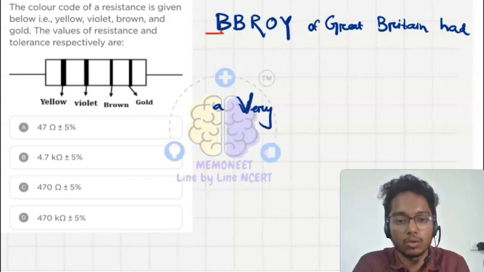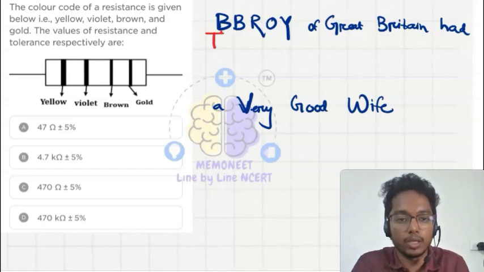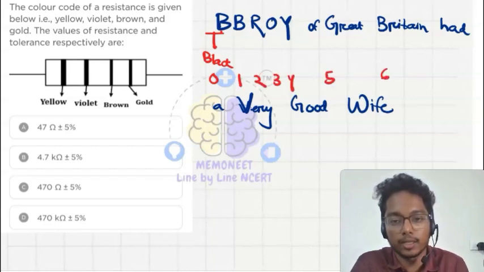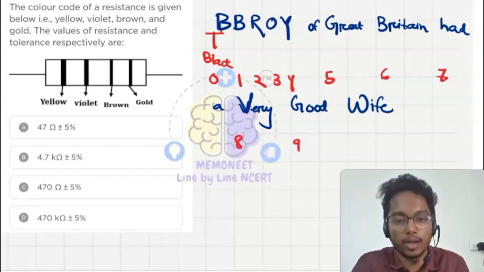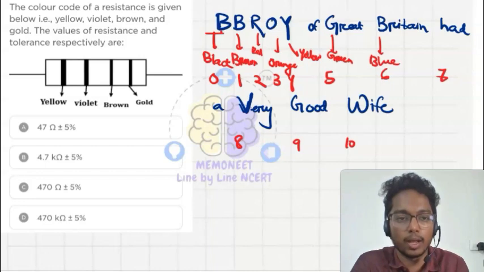Very good wife. Okay, so this is for B, which stands for black, and it is 0, 1, 2, 3, 4, 5, 6, 7, 8, 9 and 10. Okay, so this is brown, this is red, this is orange, this is yellow, then green, then blue. Sorry, it should be up to 9, not 10.